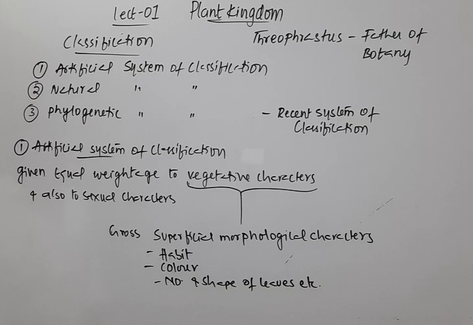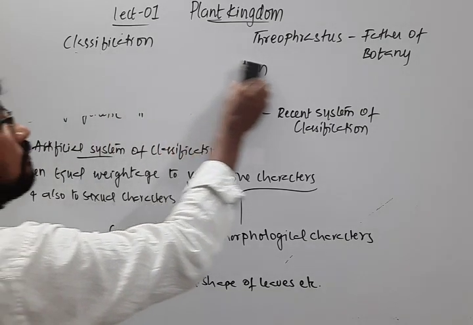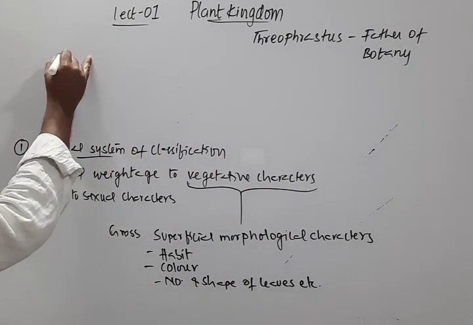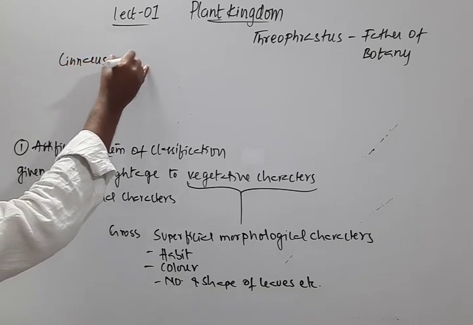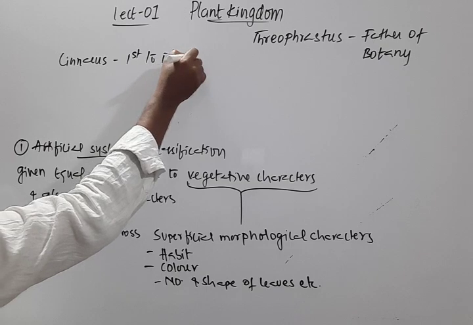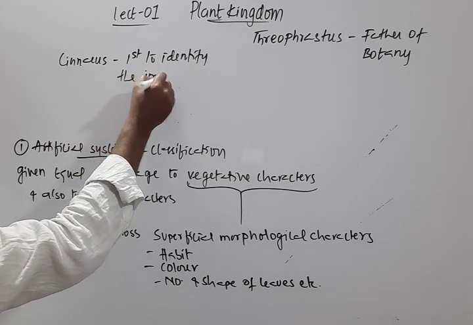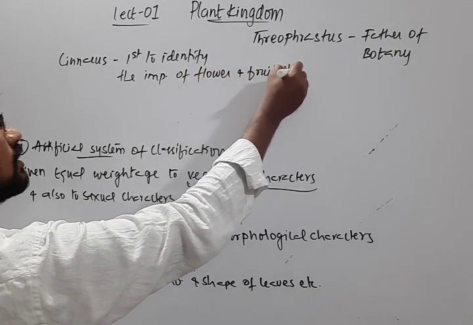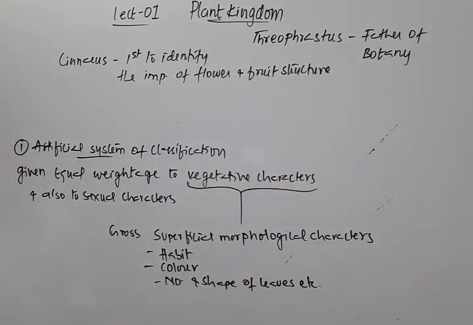Next, coming to Linnaeus. Linnaeus was the first person to identify the importance of flower and fruit structure. Of course, while classifying the plants, Linnaeus also followed the same system, that is the artificial system of classification.